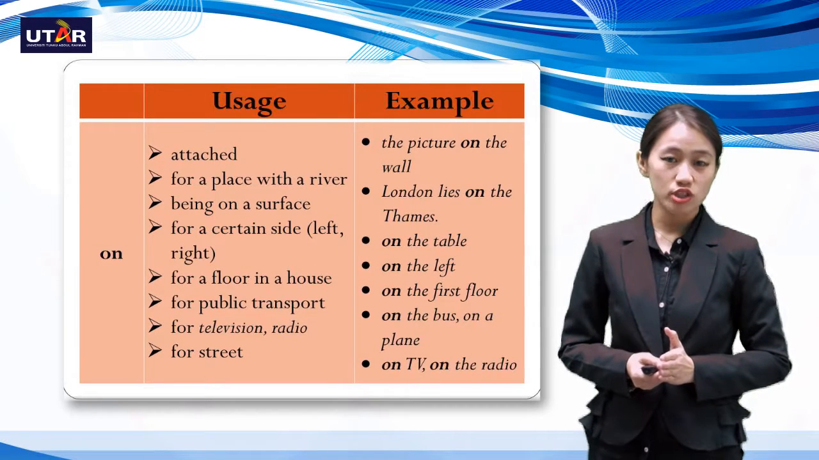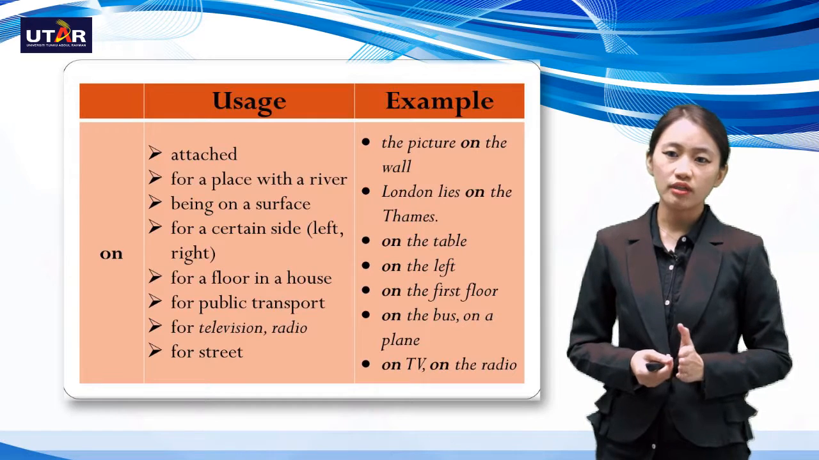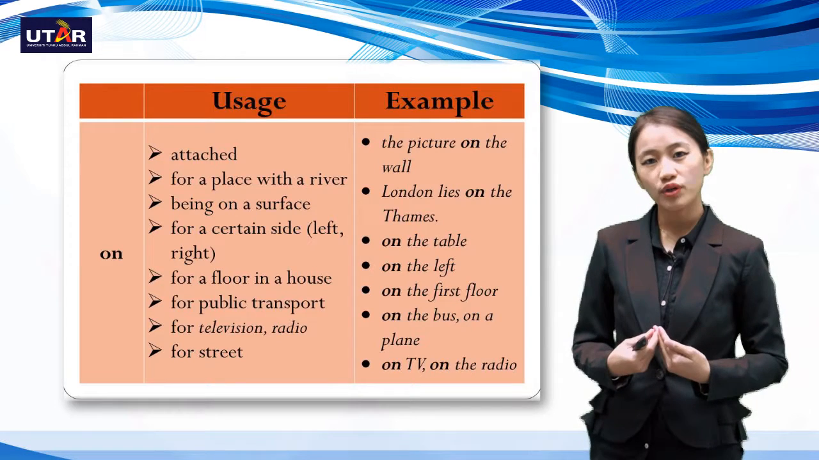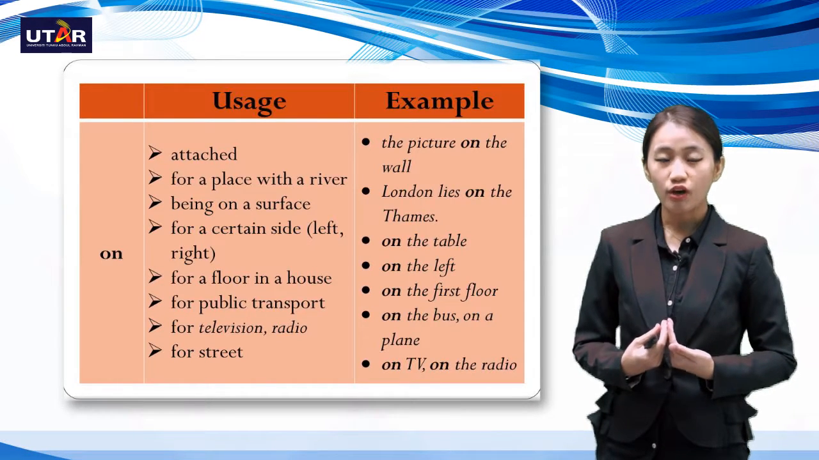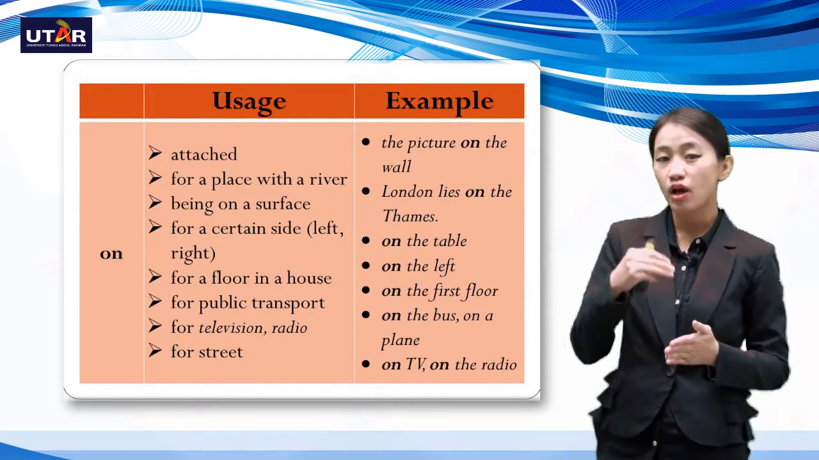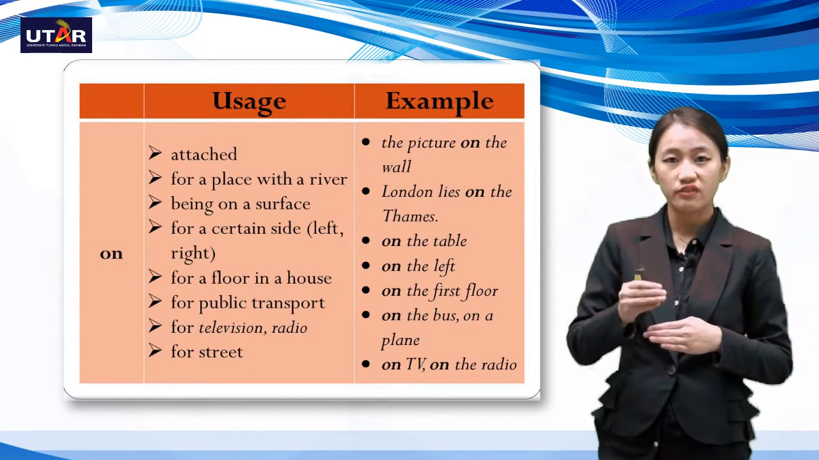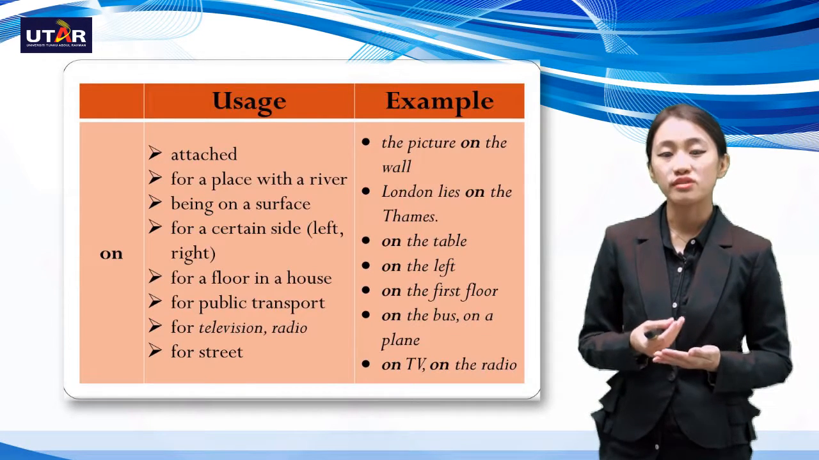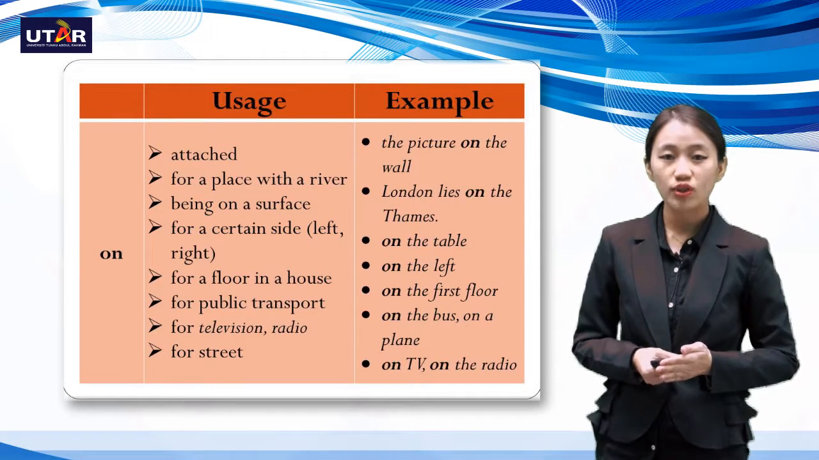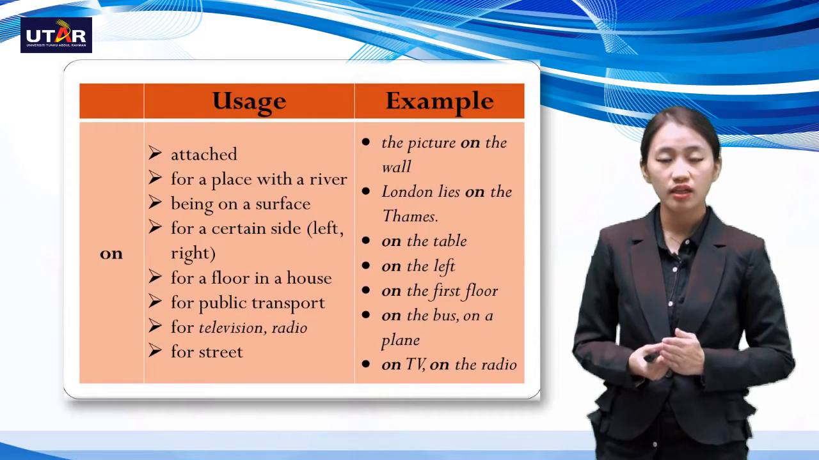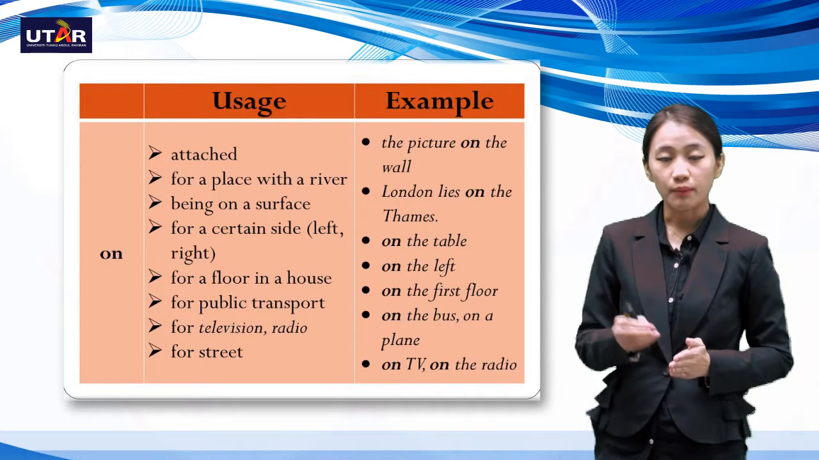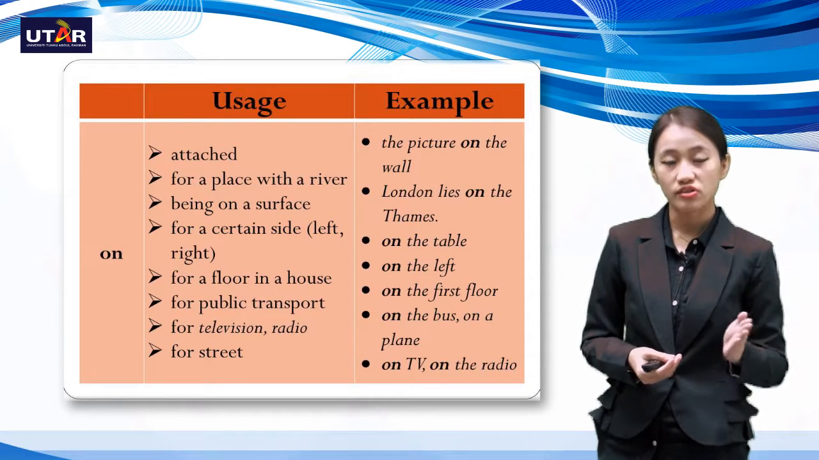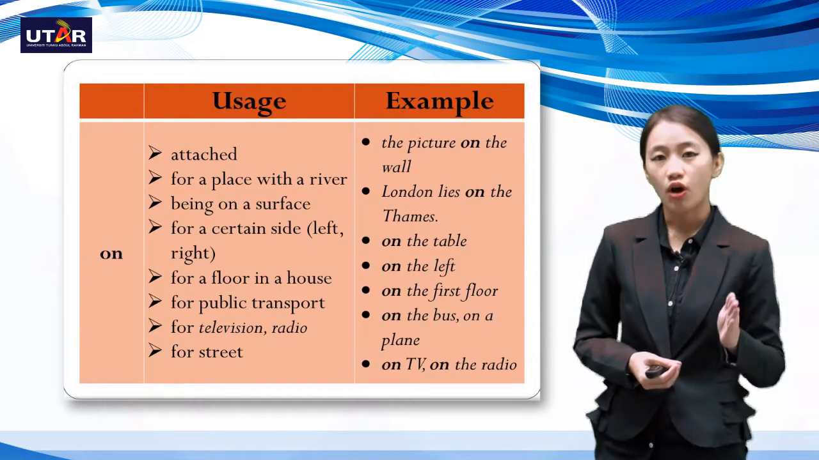Next would be for television or radio. So here would be on TV or on the radio. If I were to be on TV, of course, again, I am not located on top of the TV or on the surface of the TV. I'm actually in that TV. But even so, we still use the preposition on. If I were to watch TV, the person in that TV I would indicate as, there is a man on TV, or the man on TV is my friend.